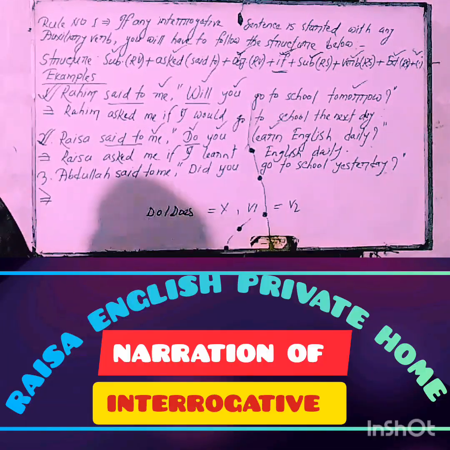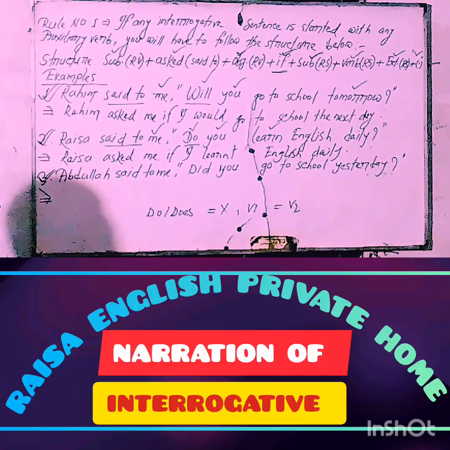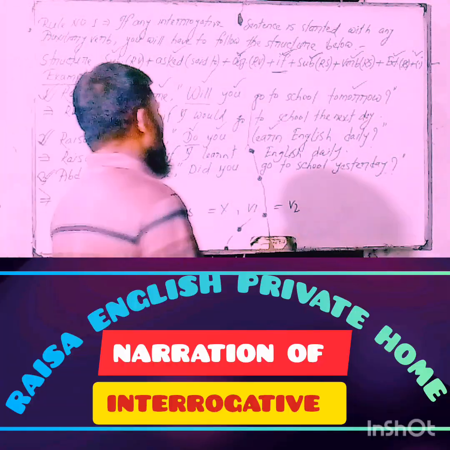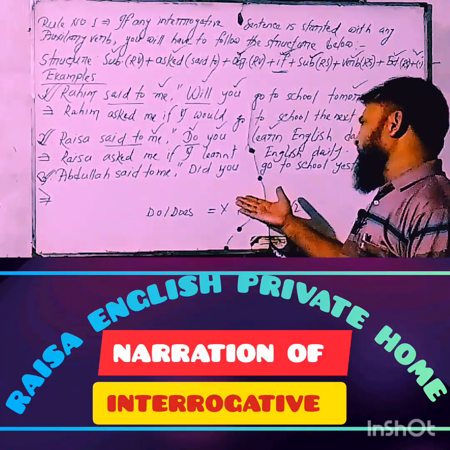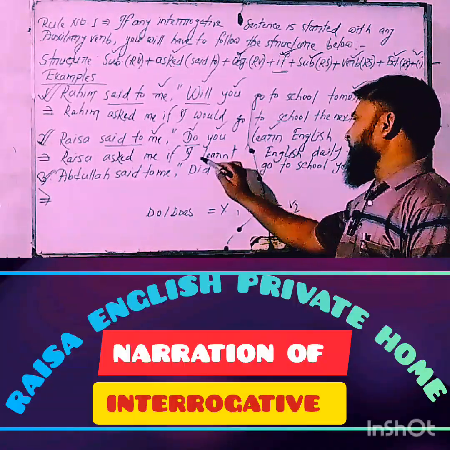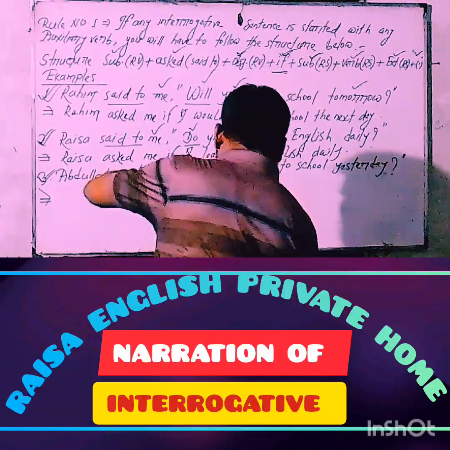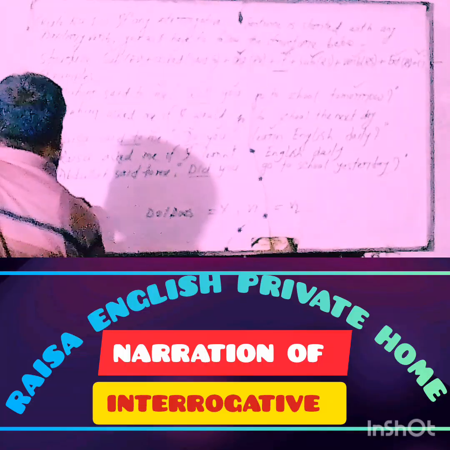My dear learners, now think about example number 3. Abdullah said to me, comma inverted comma, did you go to school? Of course, this is an interrogative sentence because it started with the auxiliary verb did. So try to follow the structure. At first, the subject.